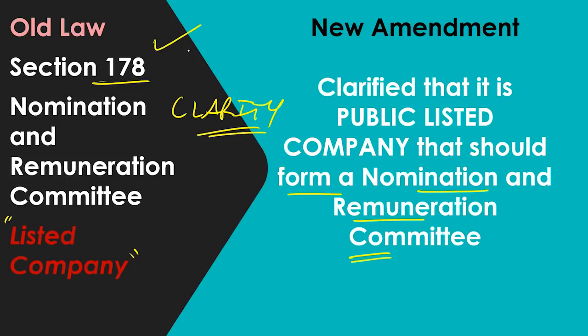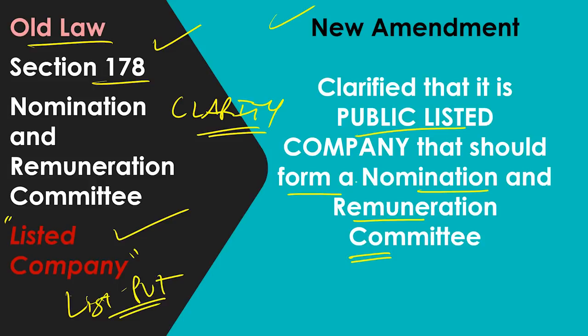So under section 178 in the old law, they simply said listed company. Listed company means some companies like private companies can list their shares. They cannot trade it, but they can list the shares. Even a private company can list. So then there was confusion in the law. So now in the new amendment, they brought clarity and said that a public listed company should form the NRC committee.